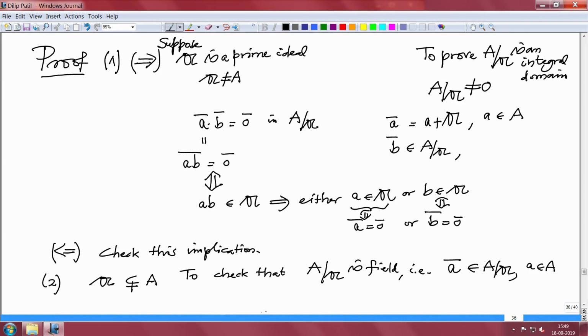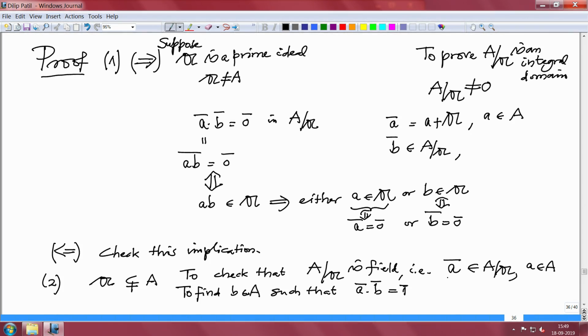That means we want to find B in A such that A bar times B bar equals 1 bar. This is what we want to find.